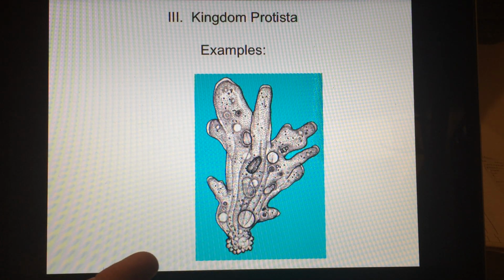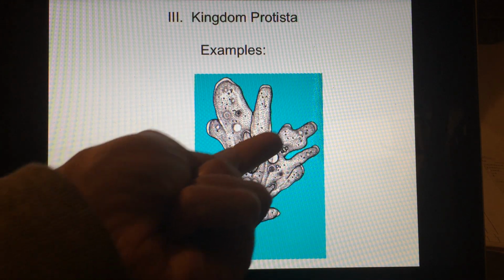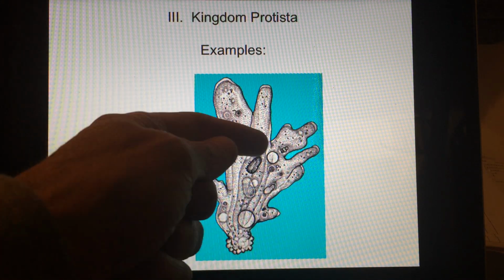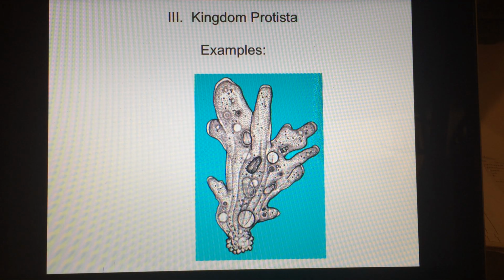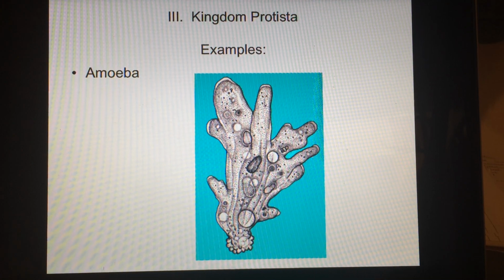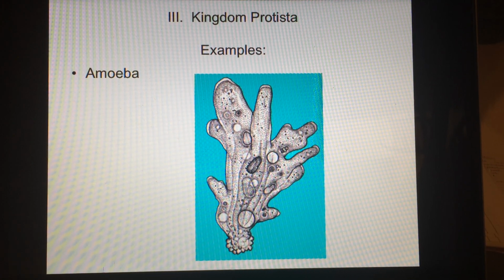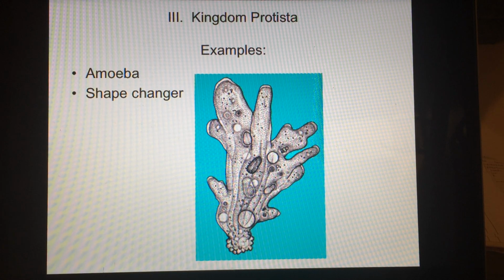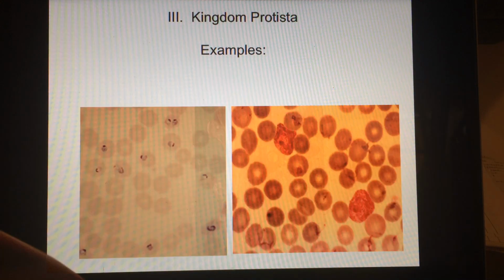And it can use cytoplasmic streaming and cycle cytoplasm into each of these feet and then extend them and then catch up. So this thing can move and encircle and engulf things. You might know what this is called? This is an amoeba. An amoeba. Very common protist. Okay? It's a shape changer. I already said that, but I want to make sure you get it in your notes or you at least can see it.